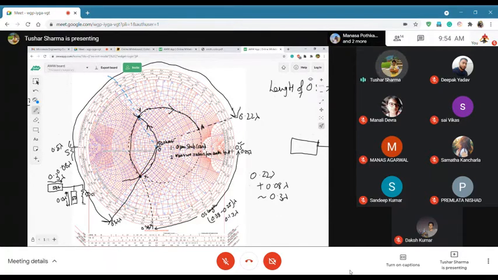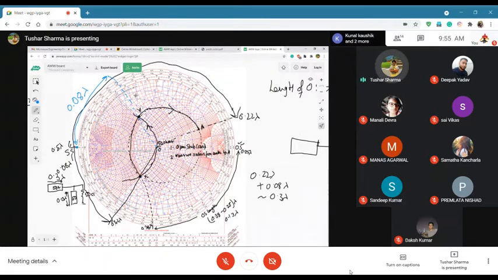So what will be the length of the short stub? I told you for short stub we have to measure from here. We won't measure from here. Here you will only measure if it is open stub. So your length will be this for the short stub. So you see this is 0.08 lambda.